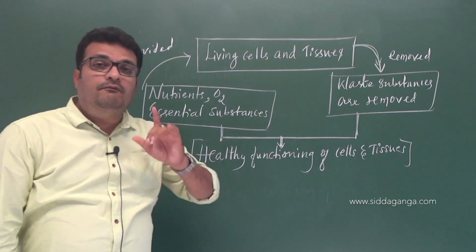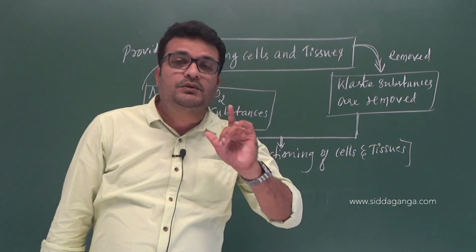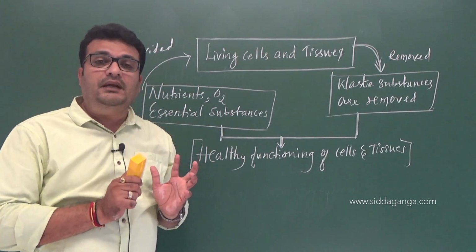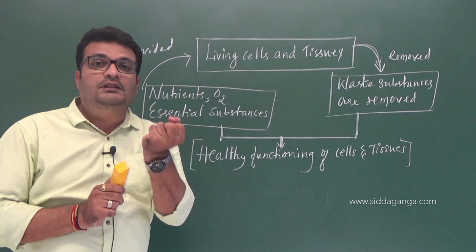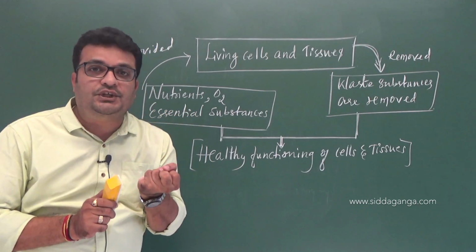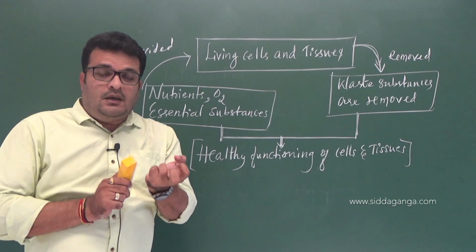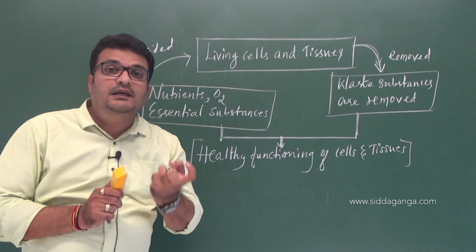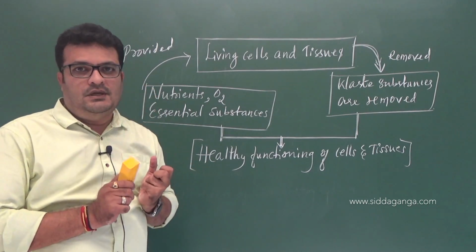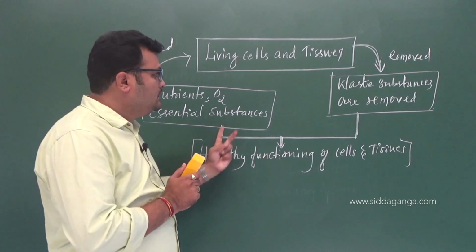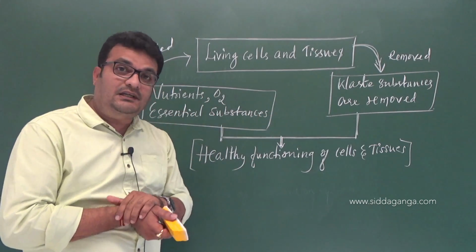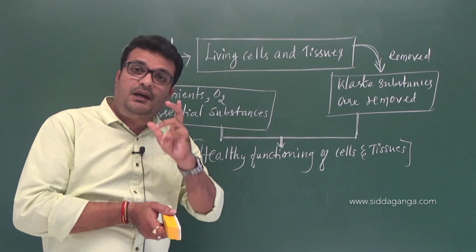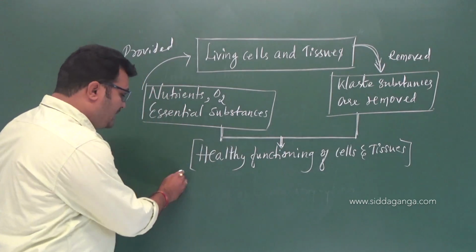Remember, in every living organism, these two processes are very much required, to maintain the body with the healthy functioning of the cells and tissues. Right? Maintaining the body of an organism by having healthy cells and tissues. So these are the two processes, and for this purpose, every living organism developed a mechanism, an essential mechanism, right?